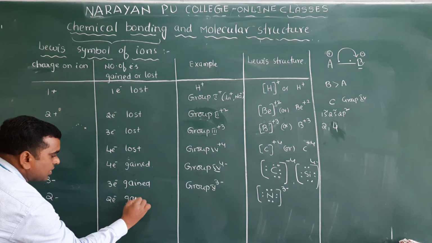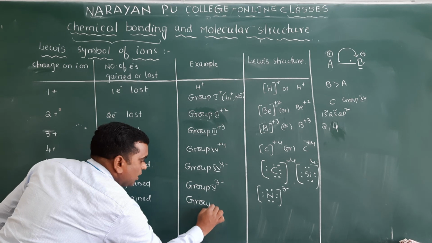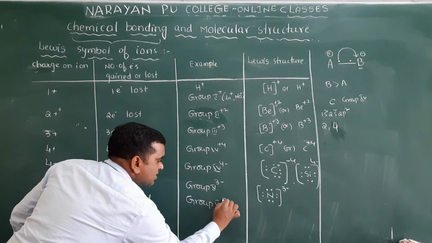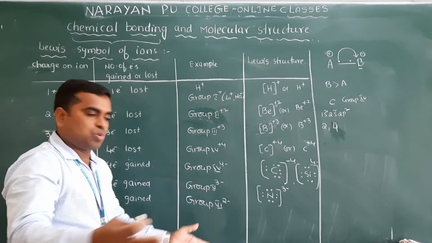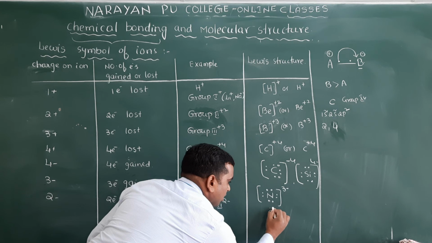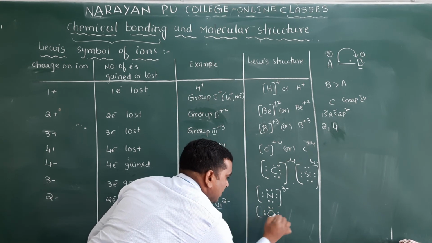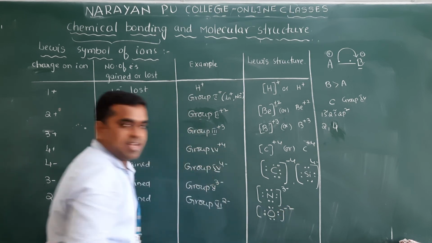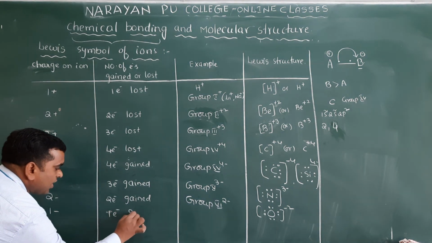In the same way, 2 minus means what? 2 electrons gained. 2 electrons will be gained by which group element? Group 6 elements, because group 6 elements have 6 valence electrons. They will gain 2 electrons to attain the noble gas configuration. That is oxygen. Oxygen will have this Lewis dot structure. Remember? Minus 2.